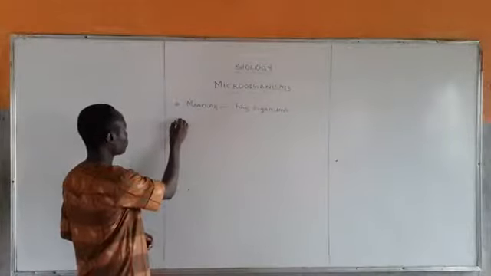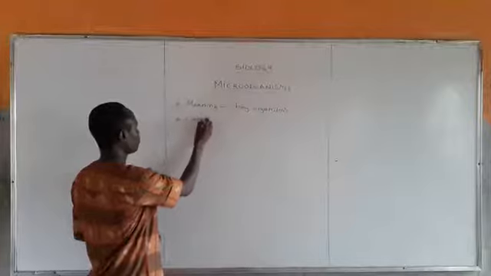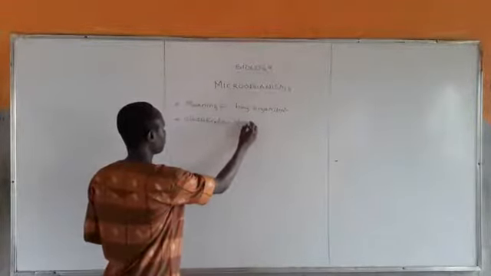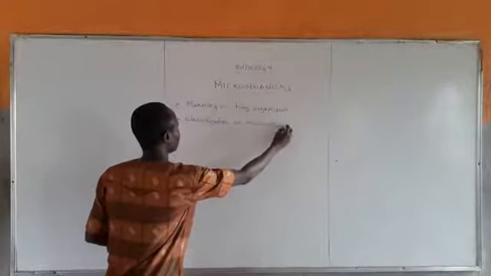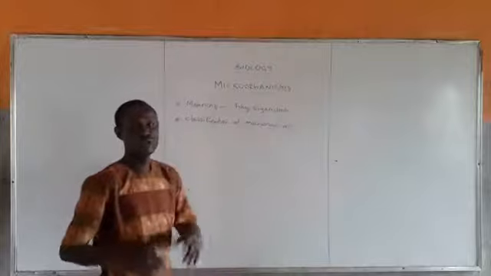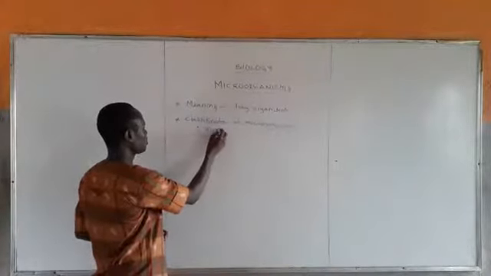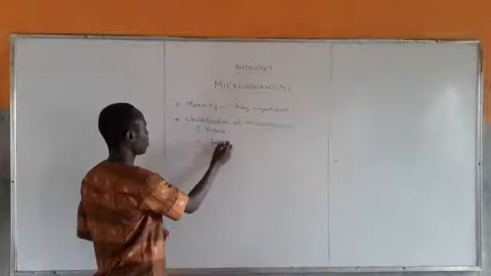Then number two, we have discussed classification of microorganisms, that we can classify these organisms into different groups. Number one, we have the viruses. Number two, bacteria.